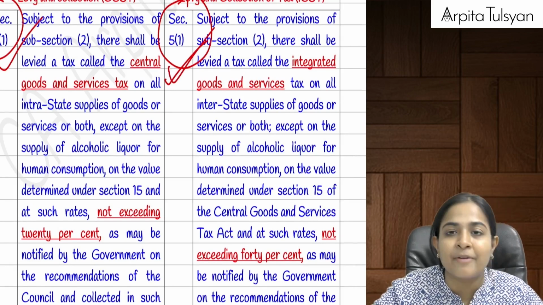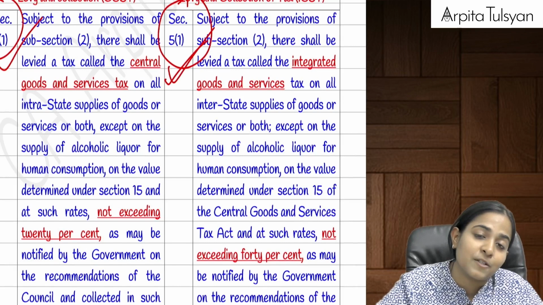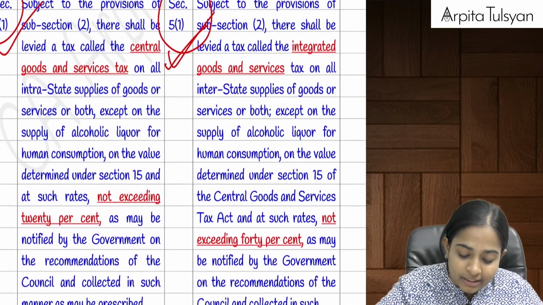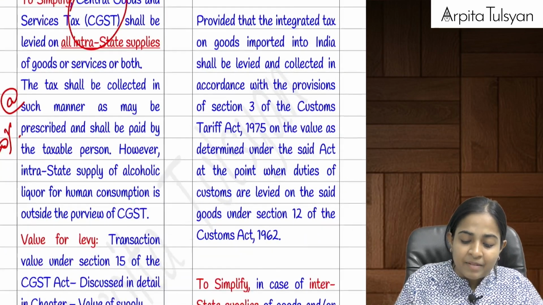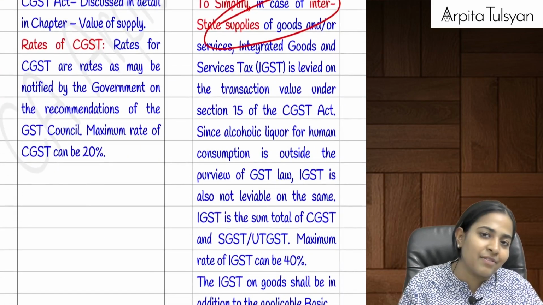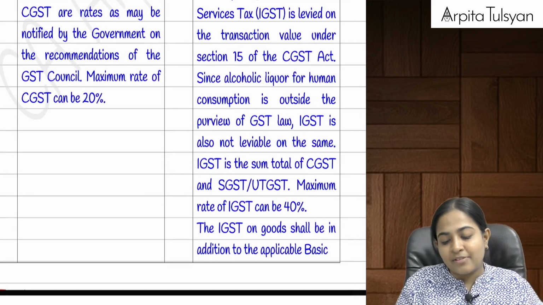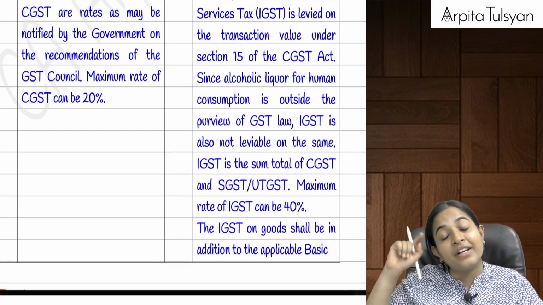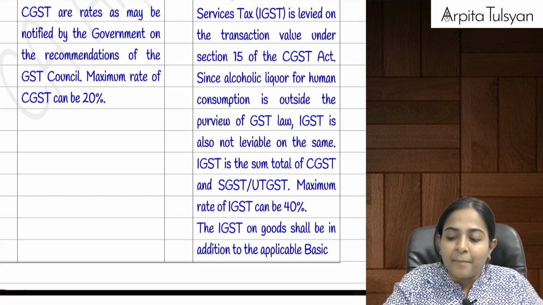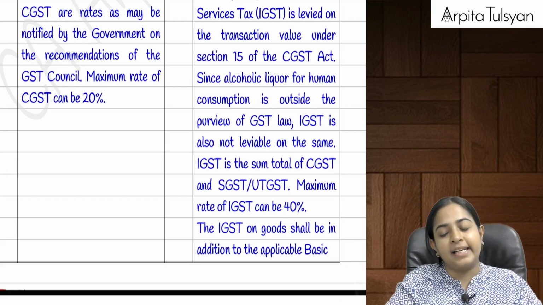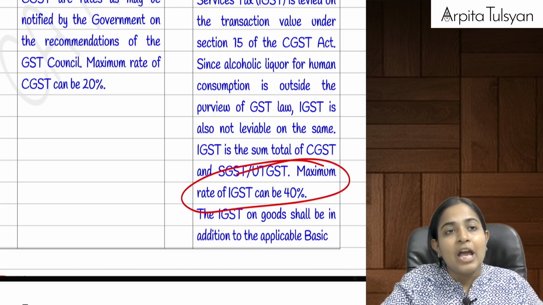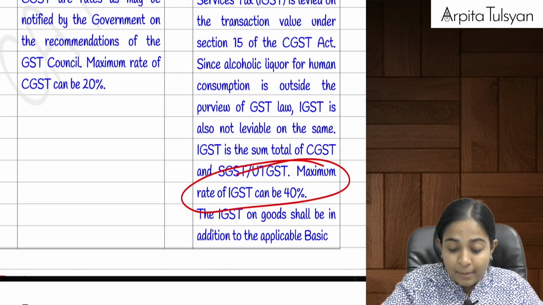Can you now tell me what will be given in section number 5(1) correspondingly? Section number 5(1) of the IGST Act. Can we say on all the interstate supplies, IGST tax will be applicable? IGST tax will be applicable on the transaction value given under section 15, which we are going to study in the valuation chapter, but it will not be applicable on alcoholic liquor for human consumption. And the maximum rate of IGST will be 40%.